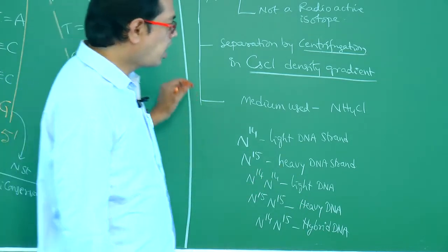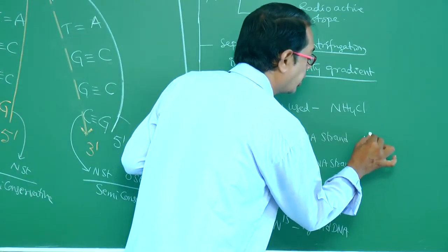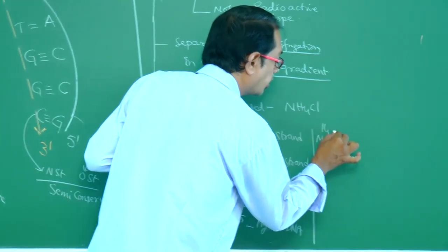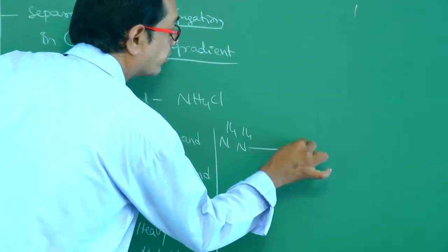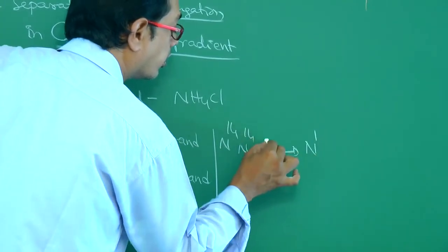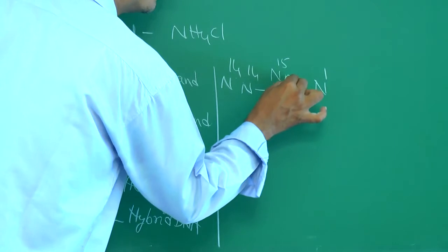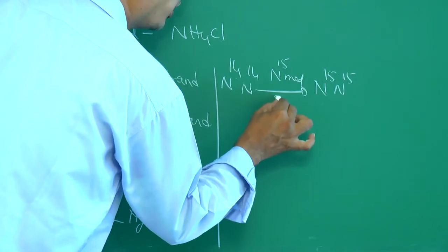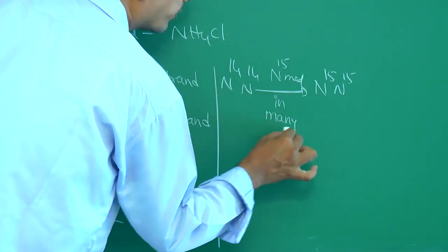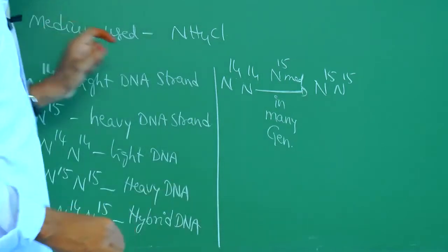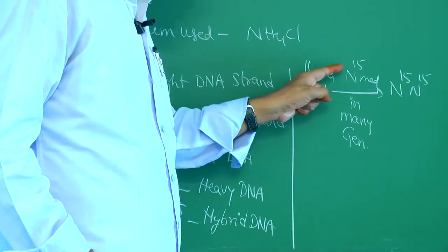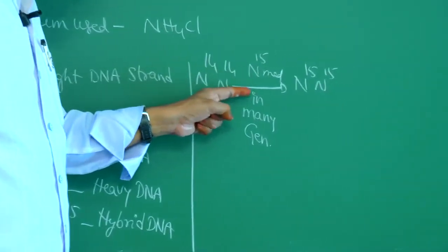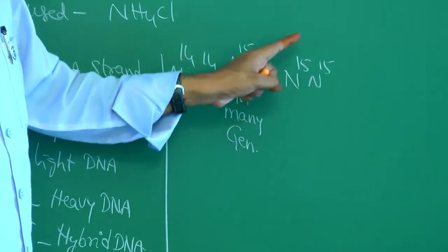So what they did was place N14 DNA in N15 medium. Then N15 will be formed over many generations. When N14 DNA is placed in N15 medium, in many generations it will be converted into N15.